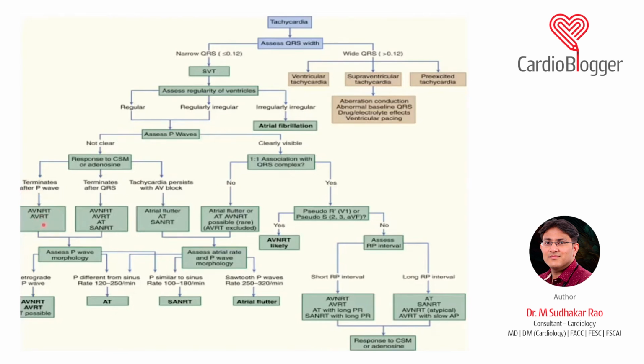If it doesn't terminate with a P wave, it means the AV node is not a part of the circuit, which usually happens in atrial tachycardia. So if it terminates after a P wave, atrial tachycardia is ruled out. If it terminates after the QRS, it doesn't give any differential. It can still be AV-NRT, AV-RT, AT and all. So it doesn't give you any idea.